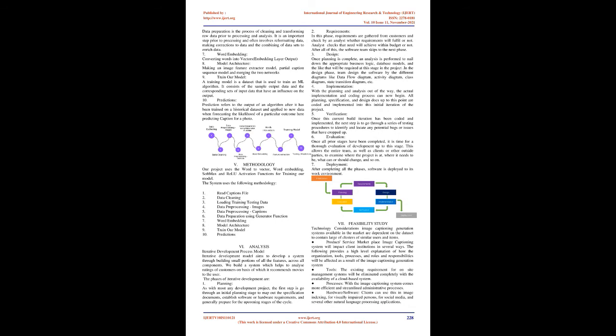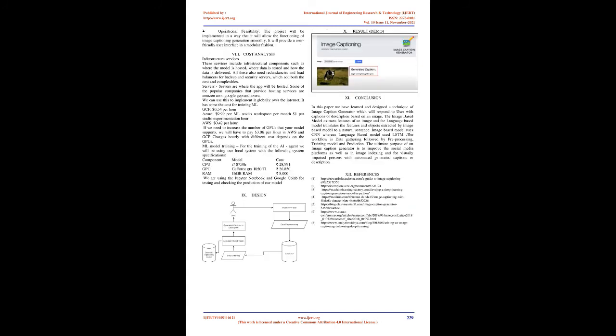4. Implementation. With the planning and analysis out of the way, the actual implementation and coding process can now begin. All planning, specification, and design docs up to this point are coded and implemented into this initial iteration of the project. 5. Verification. Once this current build iteration has been coded and implemented, the next step is to go through a series of testing procedures to identify and locate any potential bugs or issues that have cropped up.